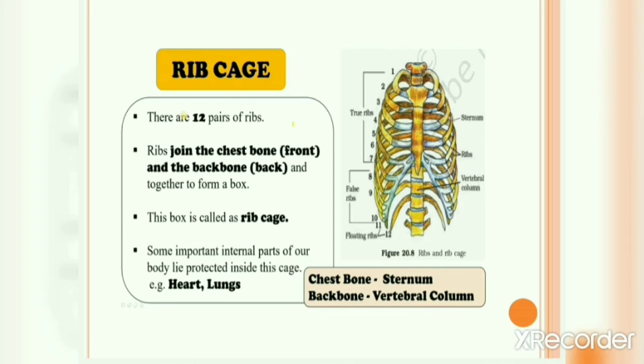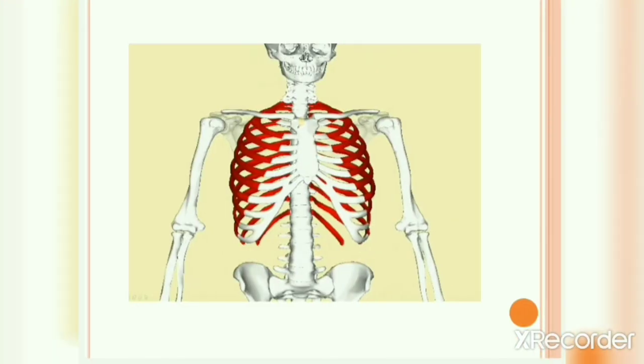Some important internal parts of our body lie protected inside this cage. For example, our heart and lungs. These important organs are protected by this cage. As you can see, there are 12 pairs of ribs. In the front, they are joined to our chest bone, and in the back side, this long bone is our backbone. These ribs are joined to the backbone, and they form a cage-like structure, and our heart and our lungs are protected inside this rib cage.